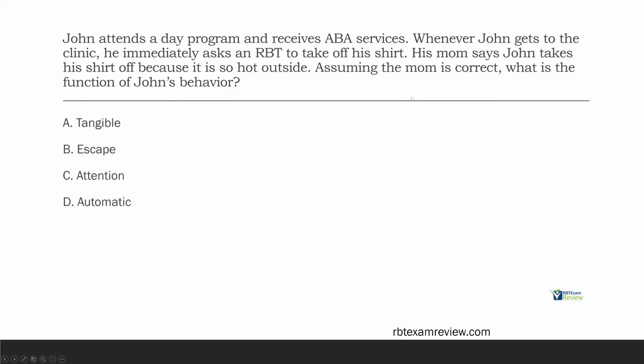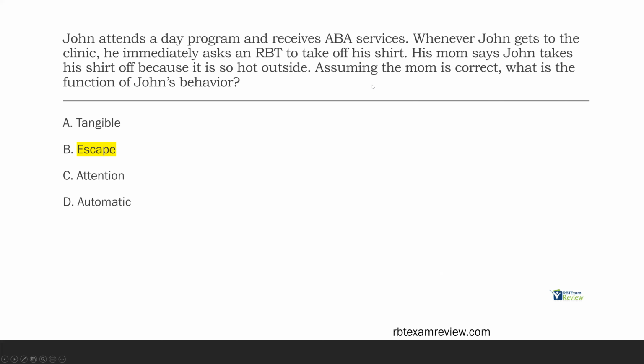But we do have this information that his mom says John takes his shirt off because it is so hot. And the question clarifies that the mom is correct. So if the mom is correct in saying John is taking his shirt off because it's hot, what is John trying to do? Well, he's trying to escape the heat. So asking the RBT to take off his shirt functions as escape. John wants to escape from the heat by taking off his shirt.